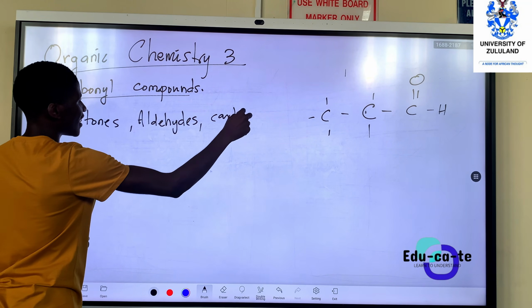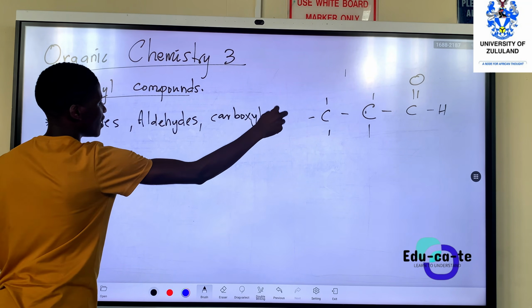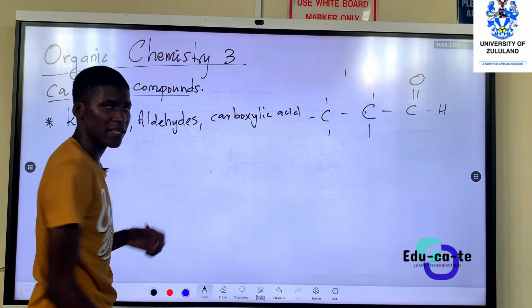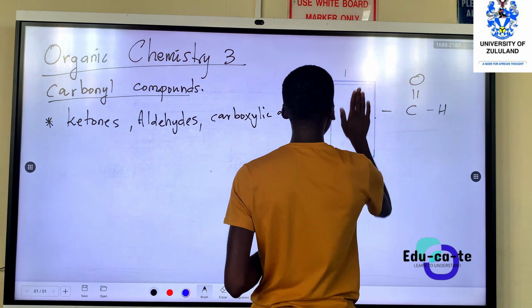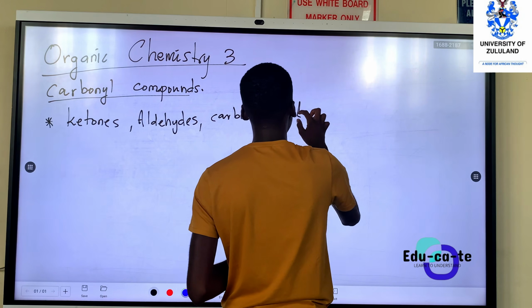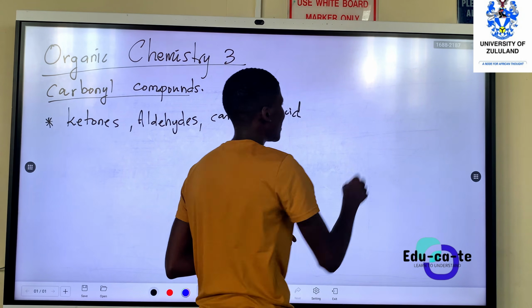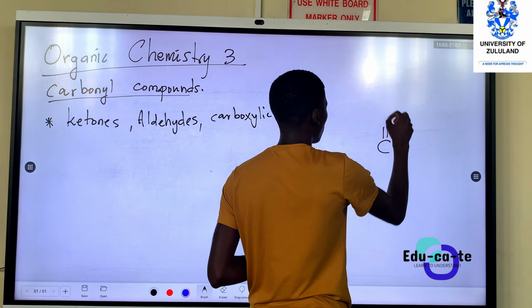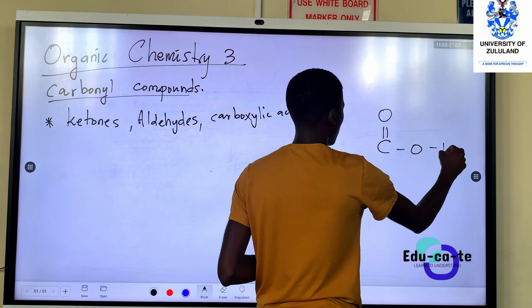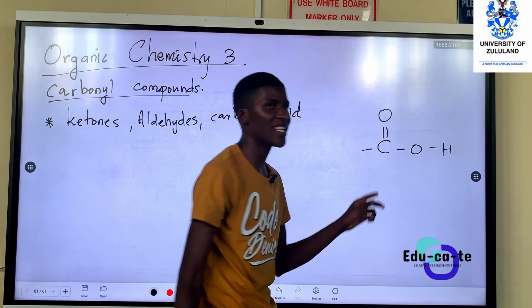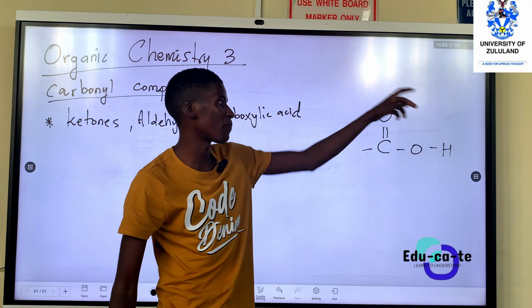Now carboxylic acids, they are also containing a carbonyl group phakathi, okay? Although thina sibiza nge-carboxyl mase iphelele, but a carboxylic acid has got this functional group like this. This is a functional group of a carboxylic acid, the one esiyaziyo from high school.